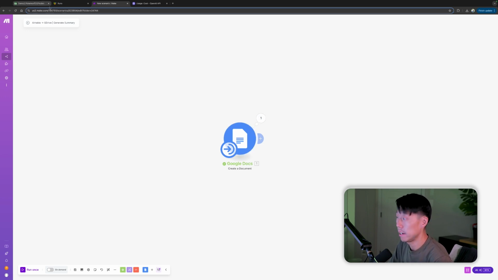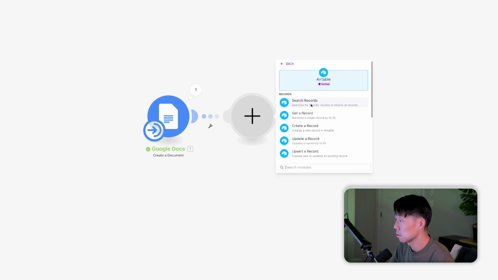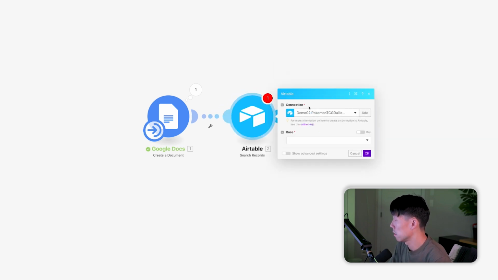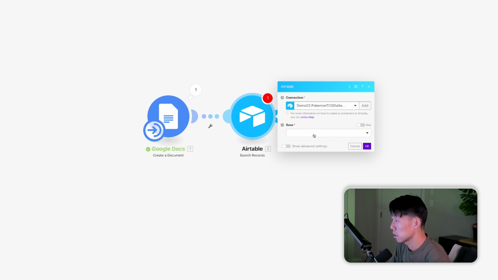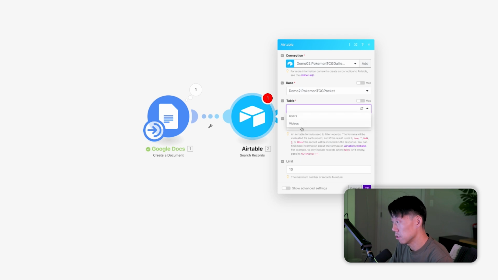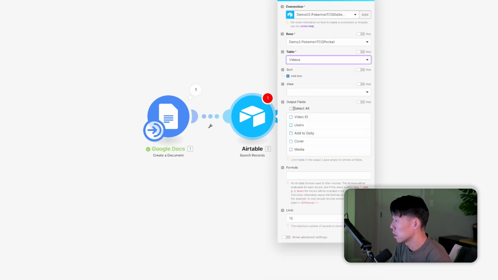Now that we have our document ready, we need to grab the data from Airtable for the actual video files, right? So next thing we're going to do is add a new module, and we're going to grab those records with a search records module. Okay. Connection is already set to demo 02, so we're good there. Base, our demo 2. All right. Table is going to be our videos table, of course. And there we go.